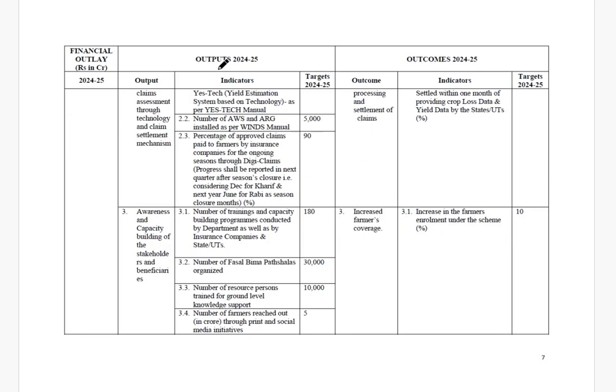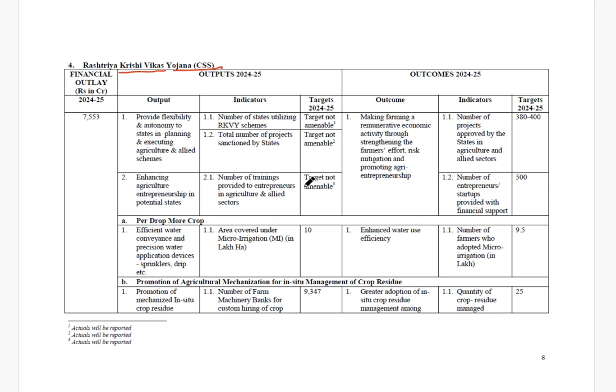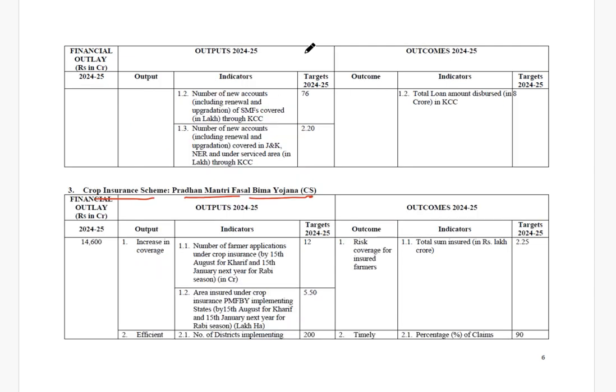Sorry, this is a central sector scheme. A central sector scheme is written as CS, which means 100% of the amount is coming from the central government. A centrally sponsored scheme is written as CSS.